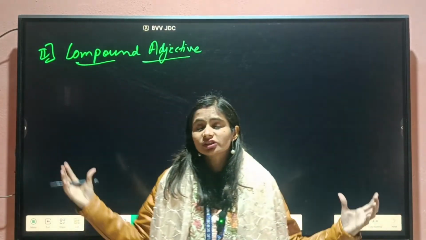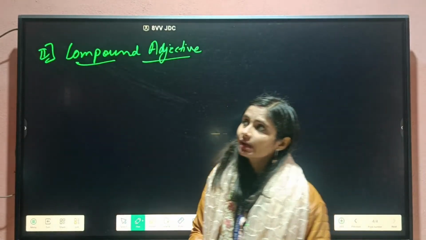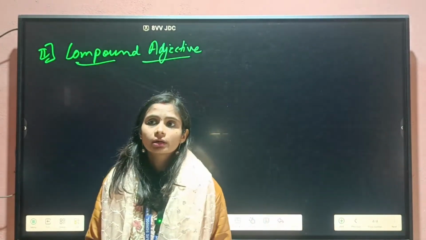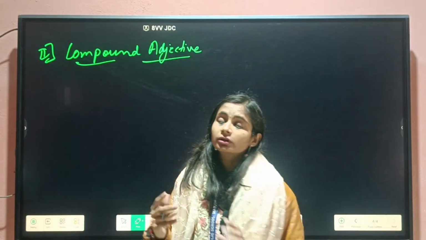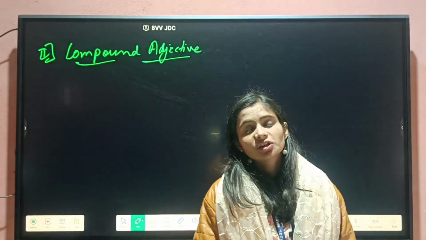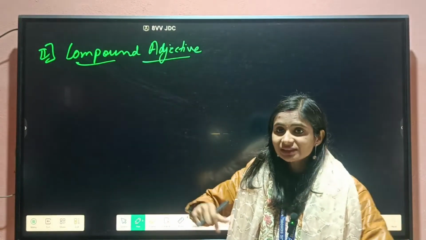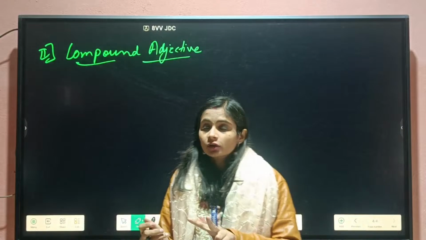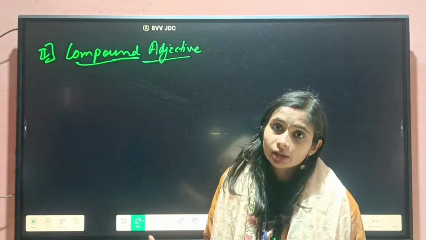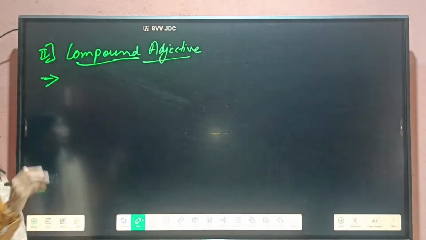Compound adjective means we join the words, for example with the help of a hyphen, like mouth-watering. I asked which type of dishes you like, and you said, Mom, I like mouth-watering dishes. So you are just combining two words. Compound simply means combining two words, with the help of a hyphen.